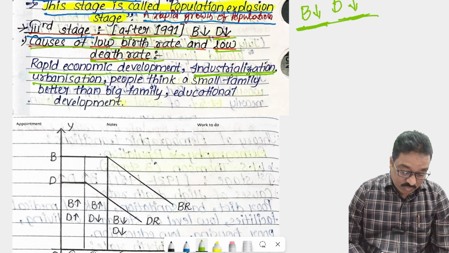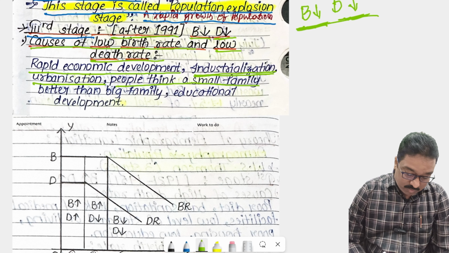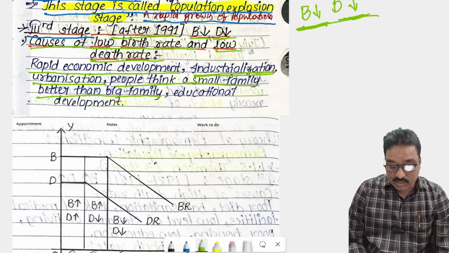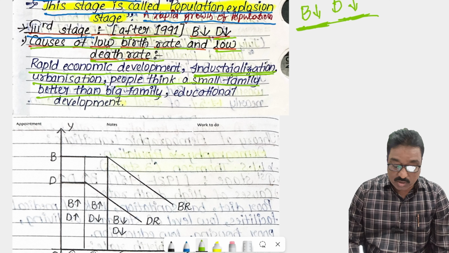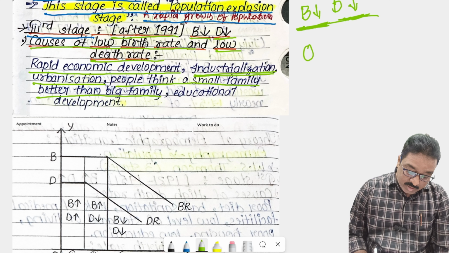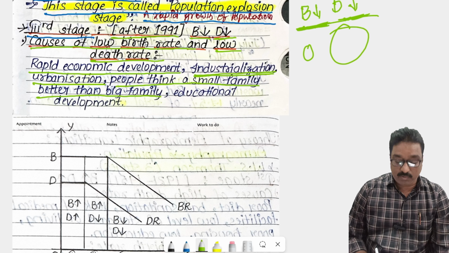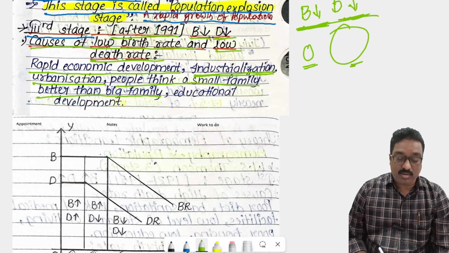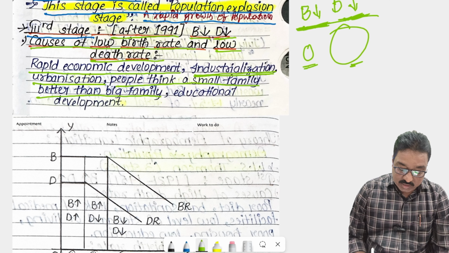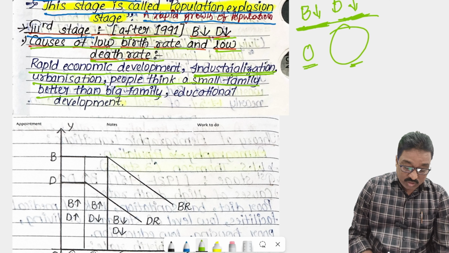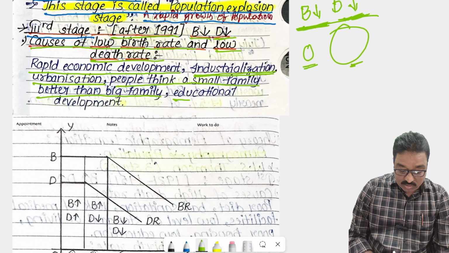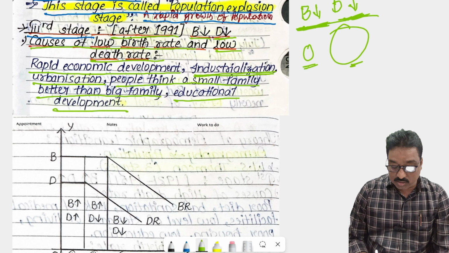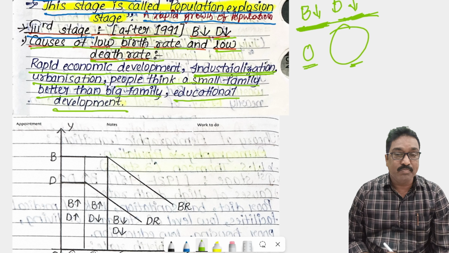With urbanization, people think a small family is better than a big family. Another main reason for decreasing the birth rate and death rate is that a small family is better than the big family. That is the thought of the people. Due to that, birth rate decreases, death rate also decreases. Educational development also tremendously increases in our India. Due to that, birth rate also decreases, death rate also decreases.